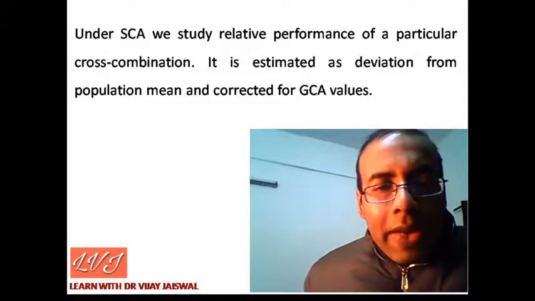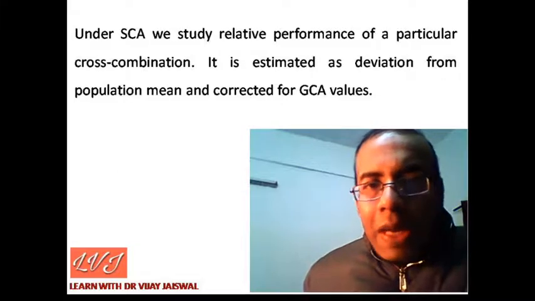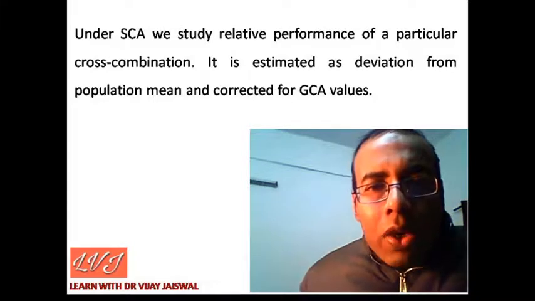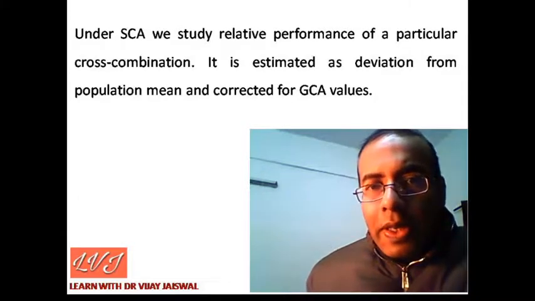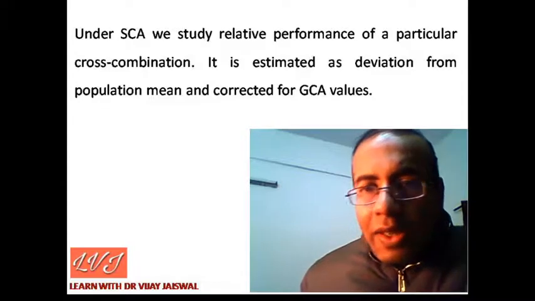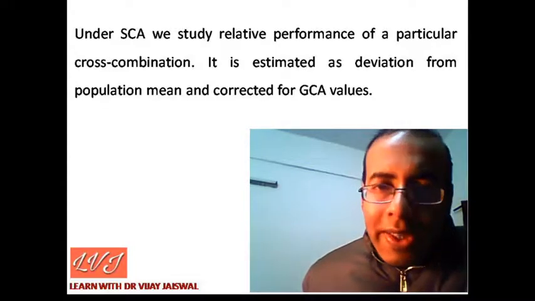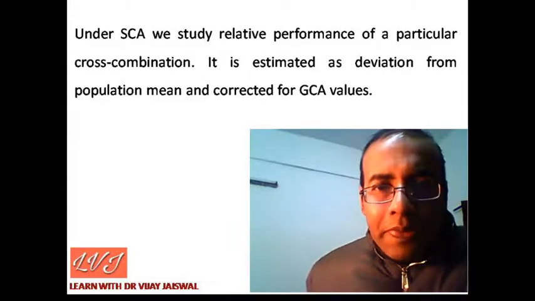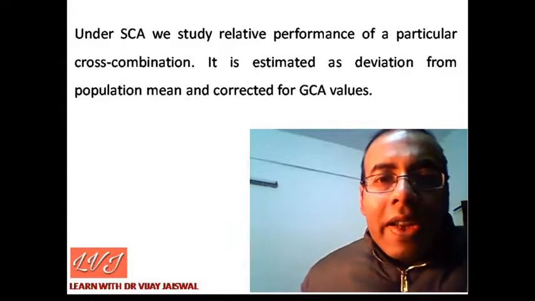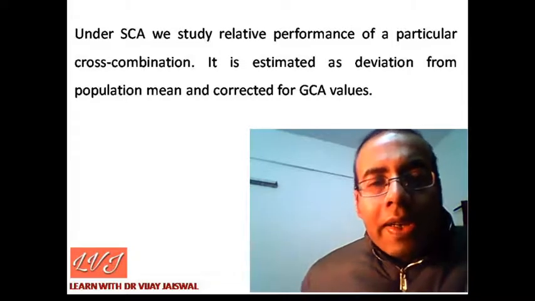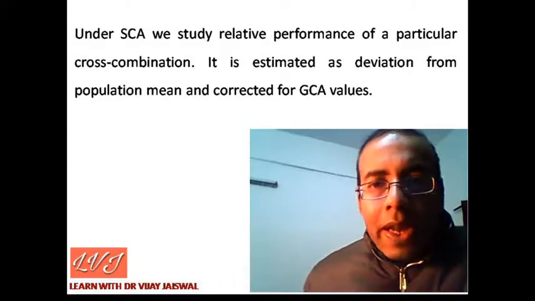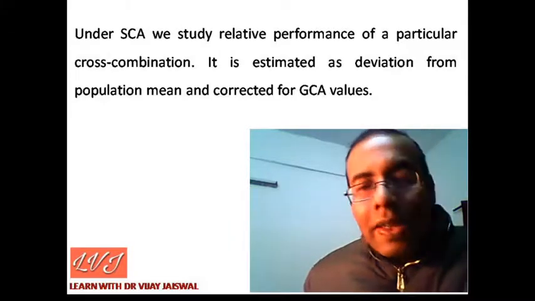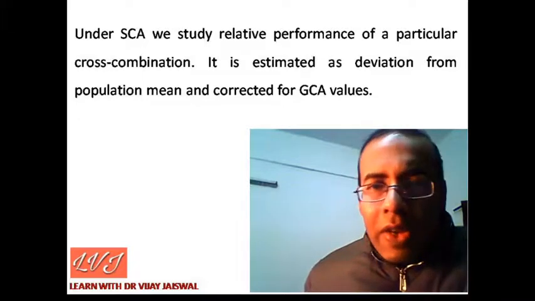Here is some more explanation. Under specific combining ability, we study relative performance of a particular cross combination. It is estimated as deviation from population mean and corrected for GCA values. So the value of SCA is a relative value, relative to the population mean, and it is estimated as deviation from population mean, and it's also corrected for GCA value.